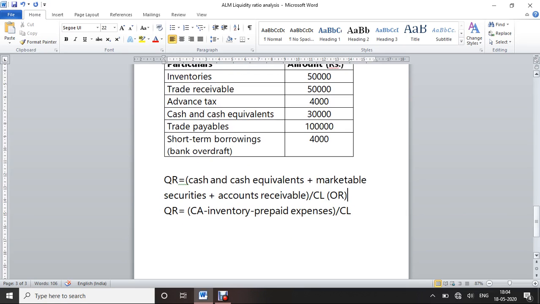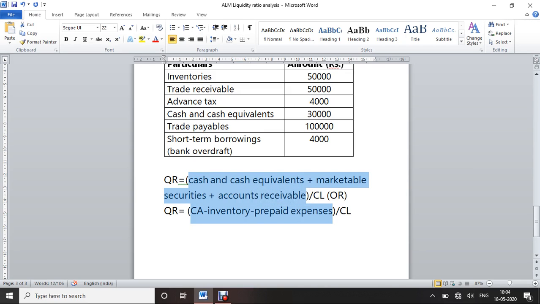Okay, so the illustration is the same. We have to find the quick ratio. This is current assets minus inventory minus prepaid expenses. Cash plus marketable securities plus accounts receivable, or current assets minus inventory and prepaid expenses, these are called quick assets.